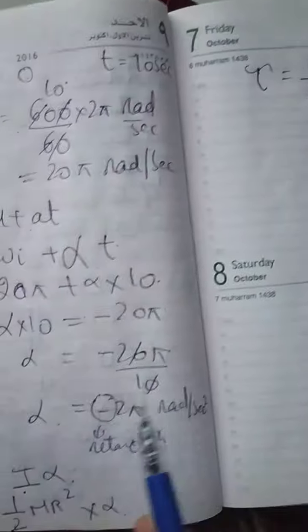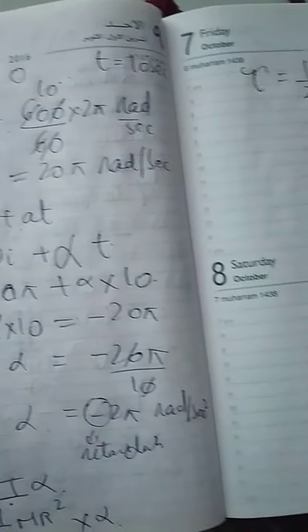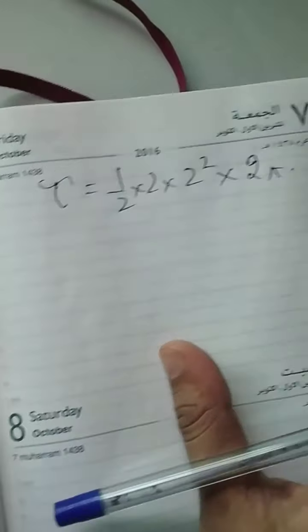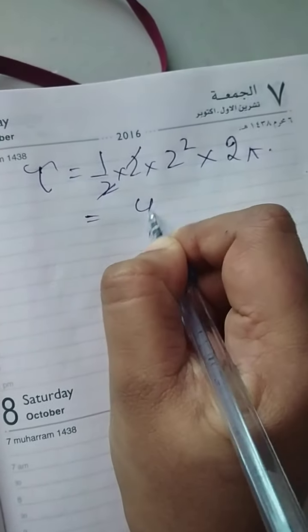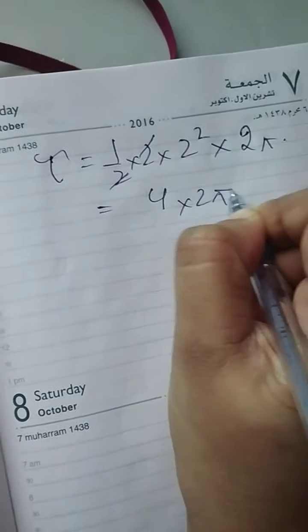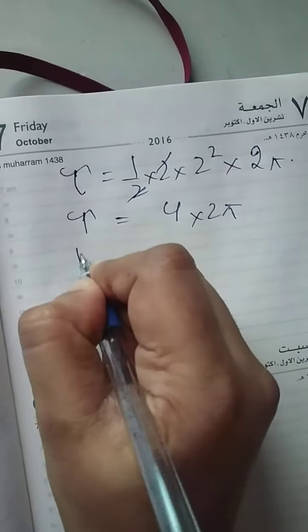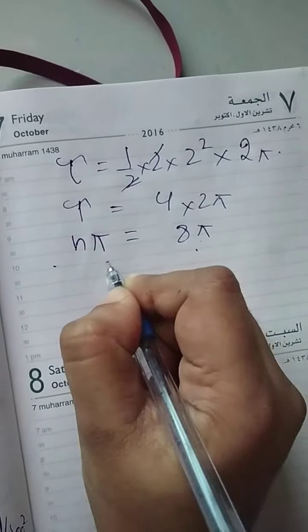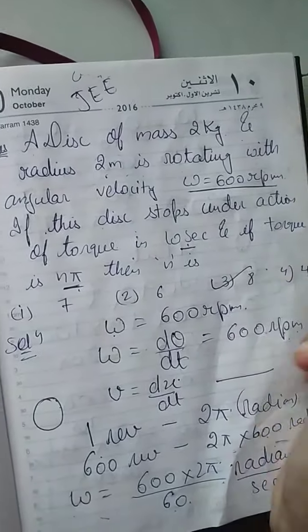Ignore the minus sign. Sorry, suddenly the light went off, so I have to come here. Okay, fine. Half of 12 is 6, into 4, into 2 pi, which gives the torque. And what torque value have they given? They have given torque is n pi. Now compare the two sides, and you can say n is equal to 8. So the correct answer is 8.